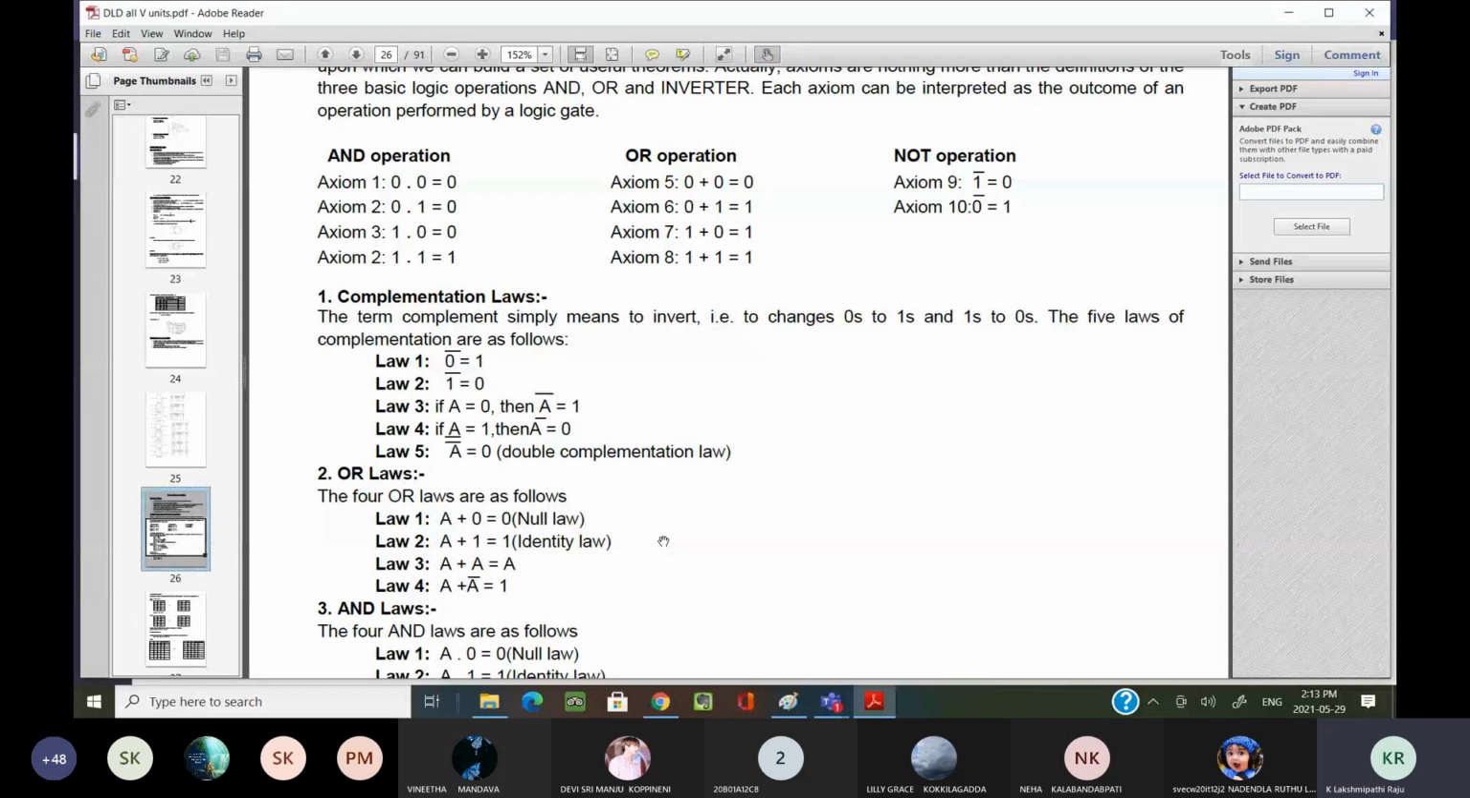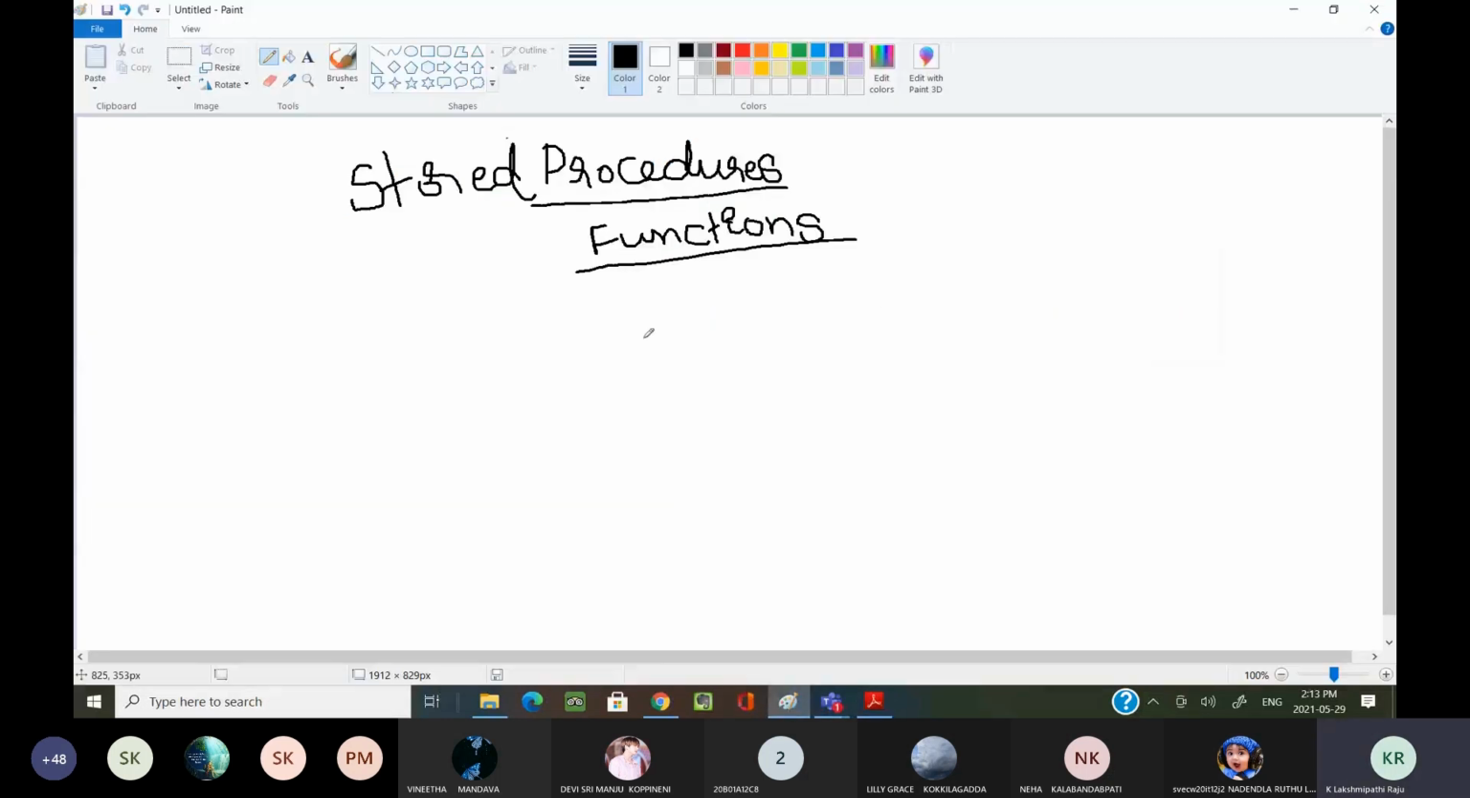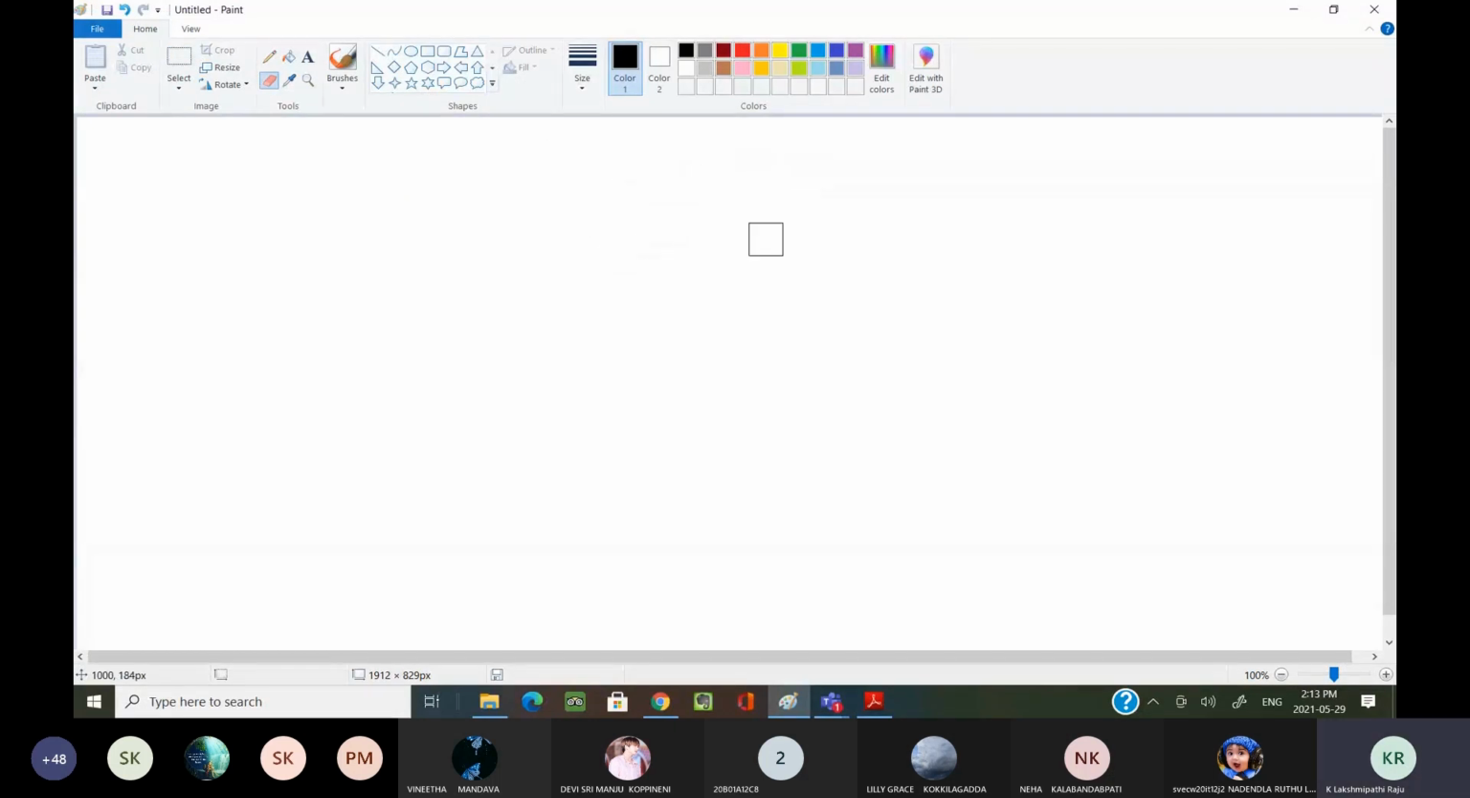We are going to write some postulates as well as theorems in our notebook. Then we are going to do some problems. Now, actually, in the last class, we have started our Boolean algebra.